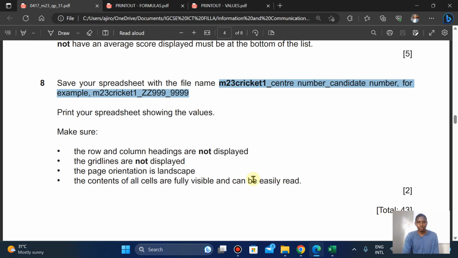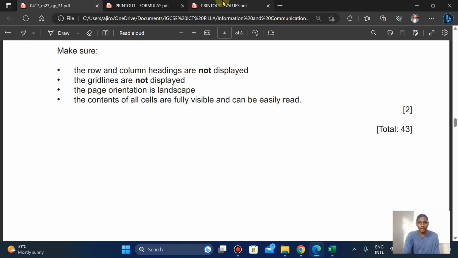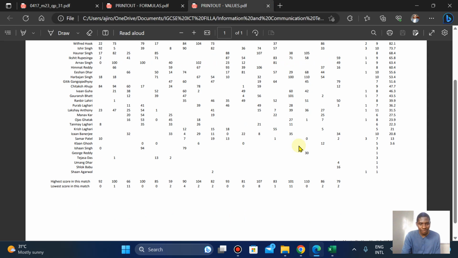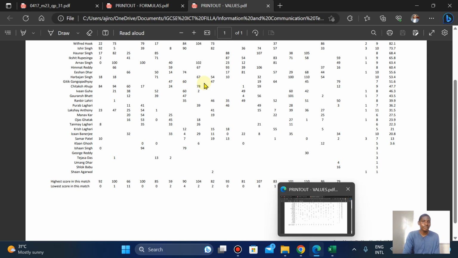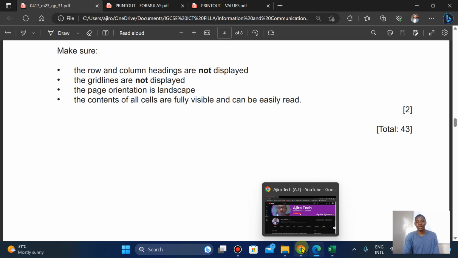Okay, so thank you so much. I think 43 marks. And the contents are fully visible, right? I think the contents are fully visible. Yes, they're fully visible. Okay, so yes, I think we're done with the spreadsheet. There was nothing on the evidence document, so thank God we didn't do it. We'll have to do the evidence document when we are talking about the website portrait.